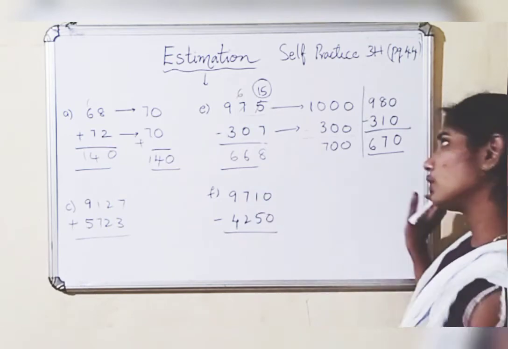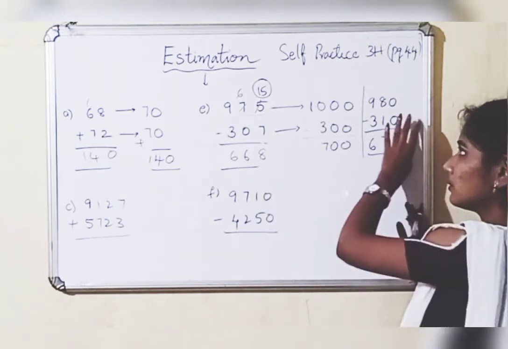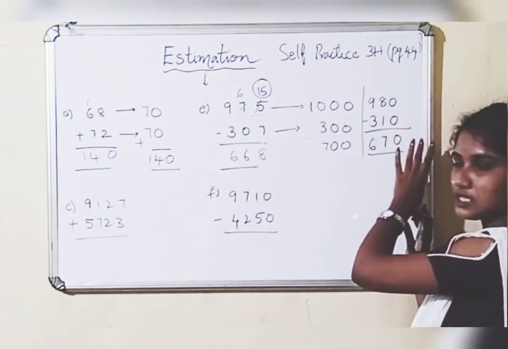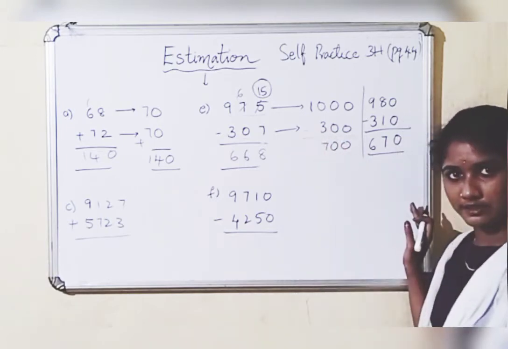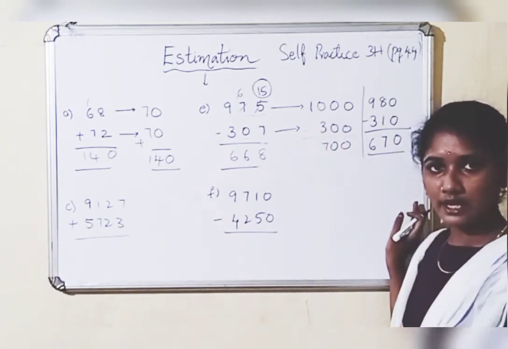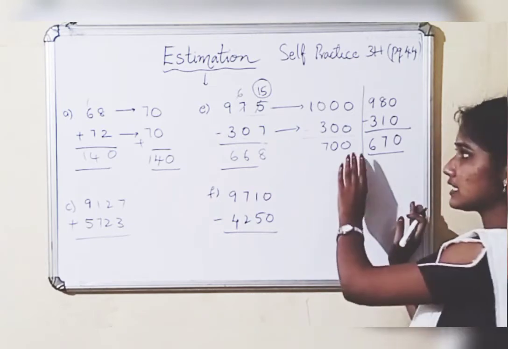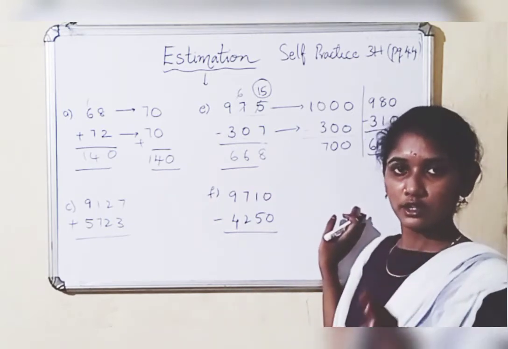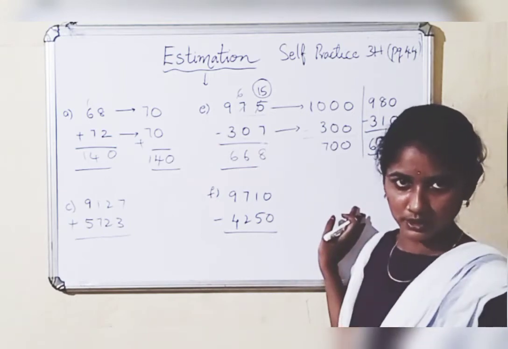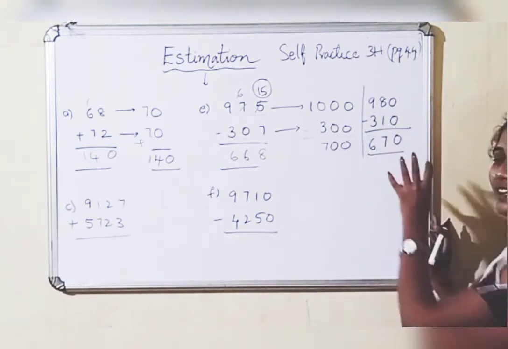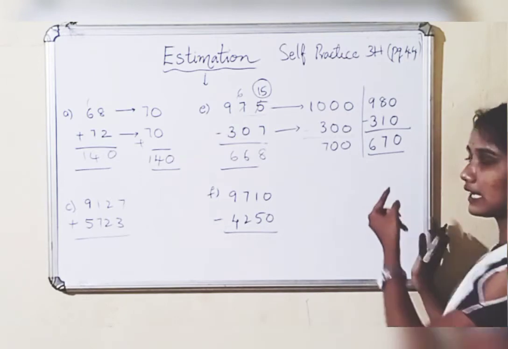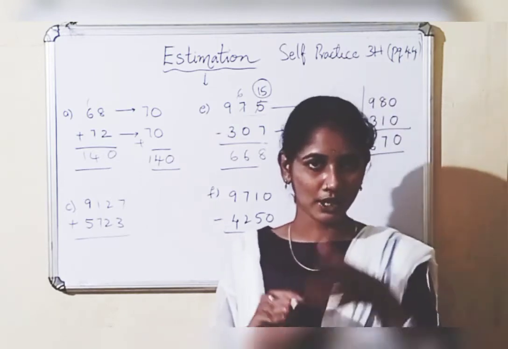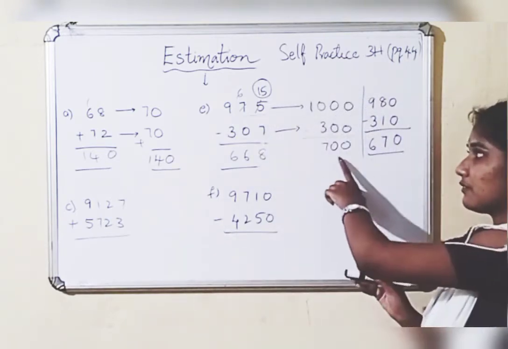See here, you can estimate by doing nearest tens or by doing nearest hundreds. There is no harm in that, but this is nothing but a speed calculation which you are going to do in your daily life situations or with the numbers. Here, this will take a little bit of time. Without pen and paper, we can't do this. So this is a little bit fast.